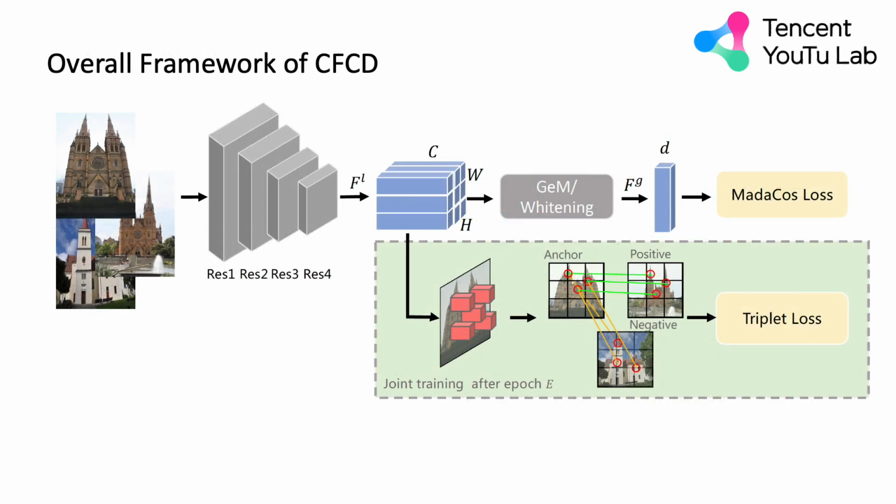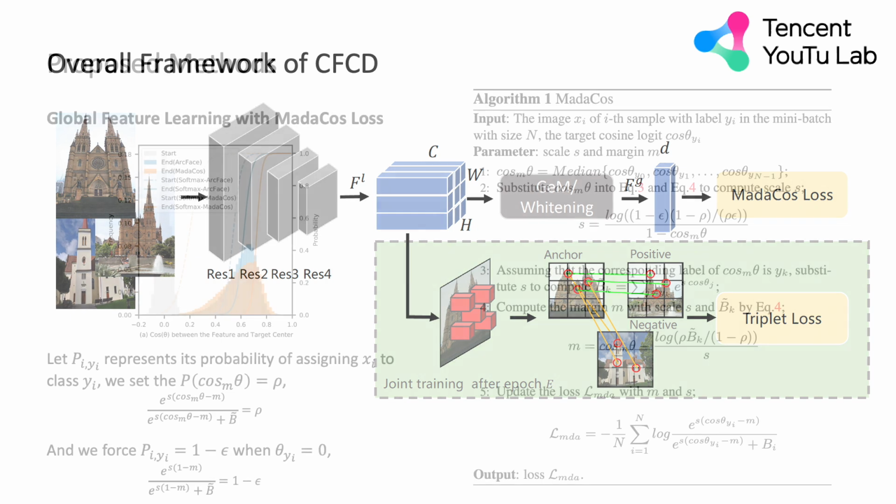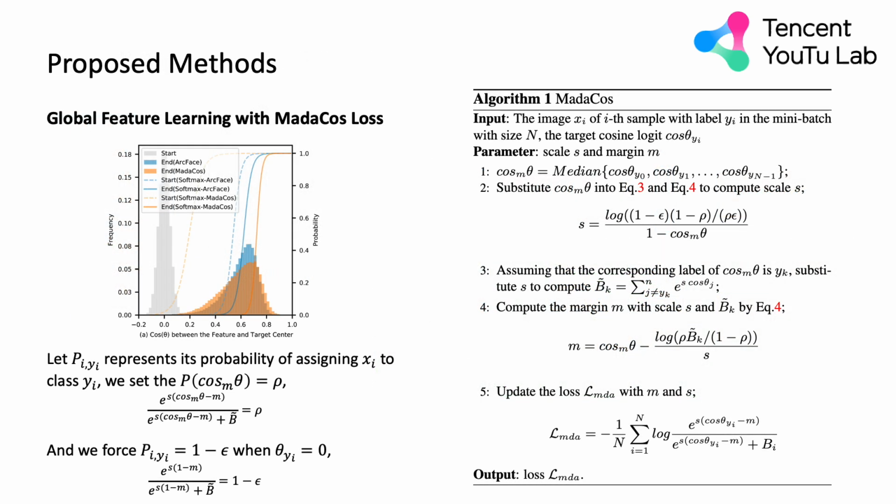Therefore, we introduce the proposed Coarse-to-Fine framework to learn compact discriminative representation. We obtain the global descriptors via a CNN backbone. Then we use Modicos alone to train global features for the first epochs, and select the attention regions as constraints to construct triplets for local descriptors matching. Finally, we train the model with both Modicos and triplet losses to infuse the global features with geometry information about discriminative local regions. In these proposed methods, we first propose a novel adaptive loss, namely Modicos.